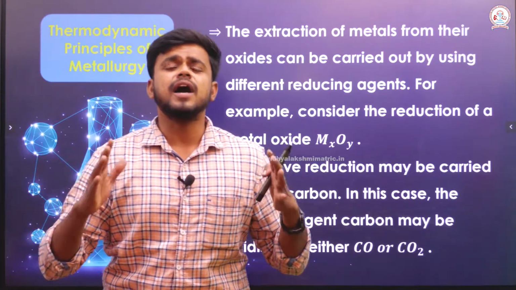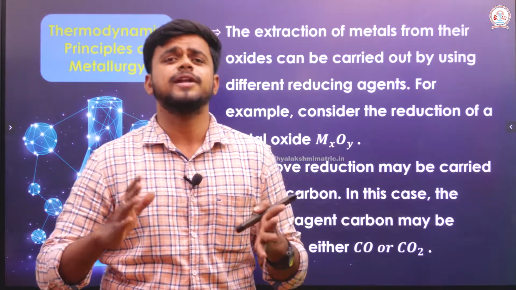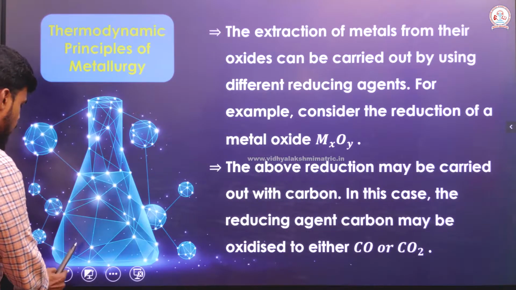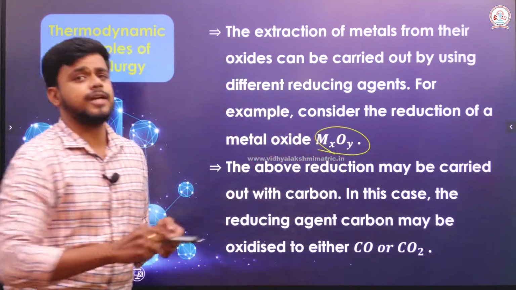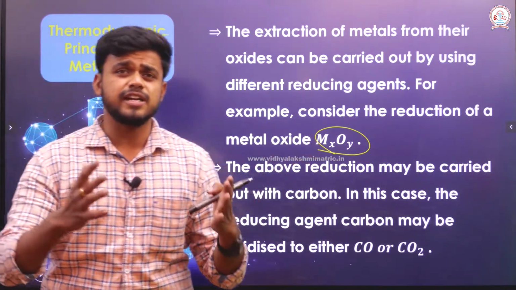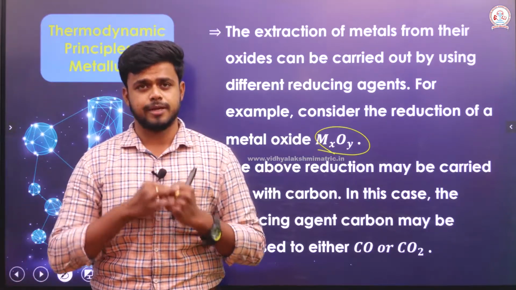If I am going to reduce a metal oxide, given as MxOy, to a metal M, I can use different reducing agents like carbon as well as carbon monoxide.